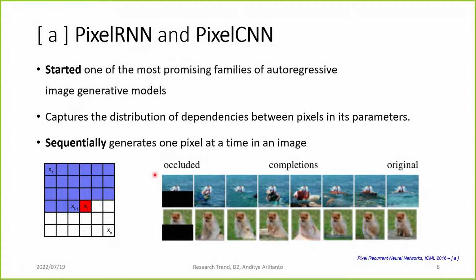First, I'm going to talk about PixelCNN and PixelRNN. It is a technique that started one of the most promising families of autoregressive image generative models. The image generative model tries to capture the distribution of dependency between pixels in its parameters. It is autoregressive, so it sequentially generates one pixel at a time in an image. For example, this is the input of the system, and from this input, the model is trained to continue drawing the pixels so that the image will be completed. It generates pixels sequentially, one by one, based on the pixels the model can see.